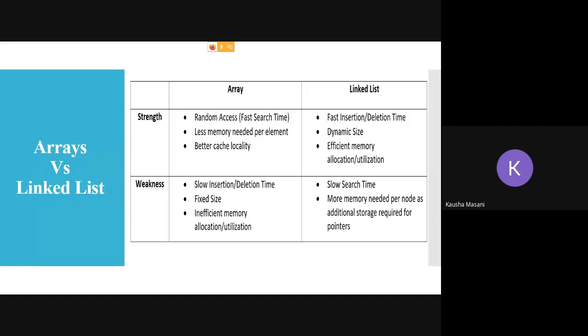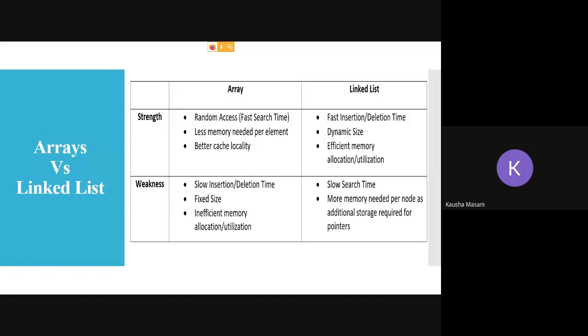Better cache locality. Now, what is cache locality? When you're dealing with arrays, there are some predefined, or expected, operations which are going to happen. For example, if you did an insertion operation at index 0, then it is expected that you are going to do another insertion operation at index value 1, of course, because we are dealing with arrays.